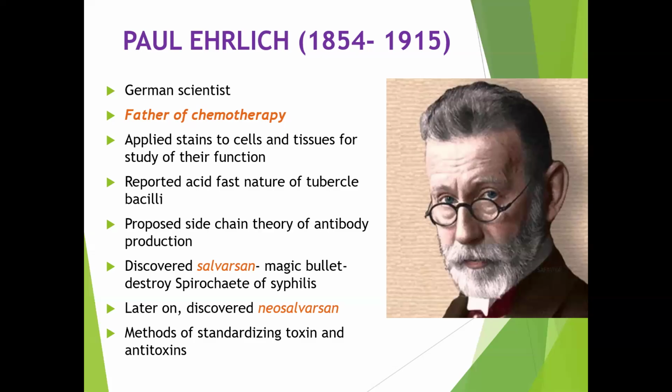Antibodies. And he discovered Salvarsan, which is also called the magic bullet, which has the ability to destroy the spirochete of syphilis. It is an arsenic compound, which is the first chemotherapeutic agent. Salvarsan can destroy Treponema pallidum, the causative agent of syphilis. Later on, he discovered Neosalvarsan, and he introduced methods of standardizing the toxins and antitoxins, that is, standardizing the dosages of the toxins.